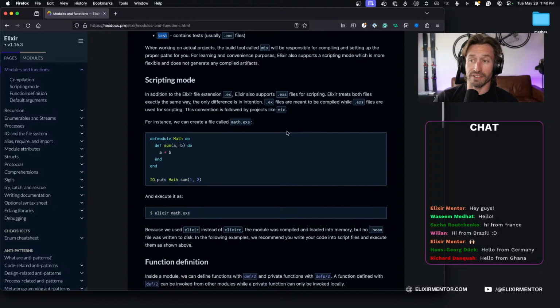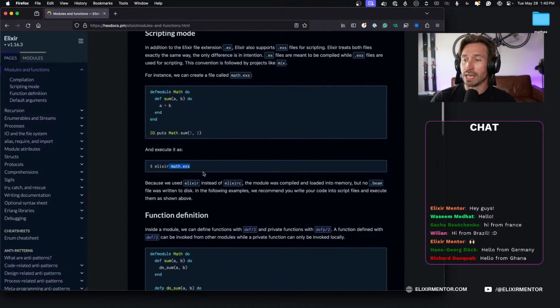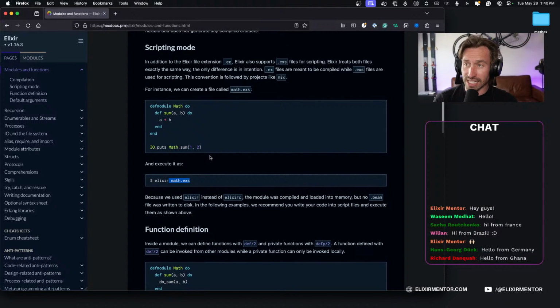For instance, we can create a file called math.exs. And then we can just run it. We can execute it by just calling elixir and running our script. So normally when you're just testing things out, you'll probably just create script files, because then you don't have to compile it and create .beam files and have those taking up disk space. So that is the difference between .ex and .exs files.